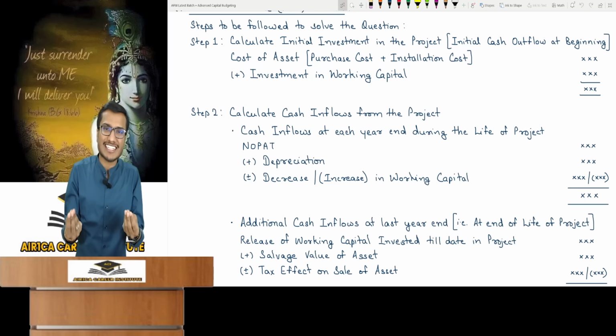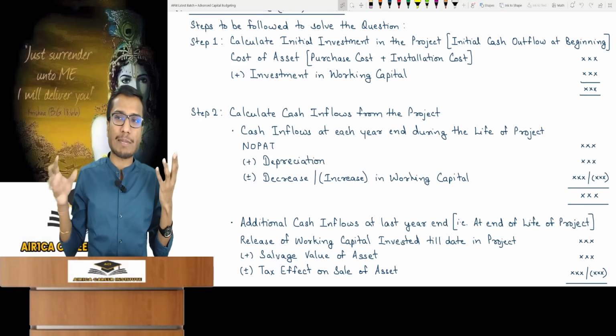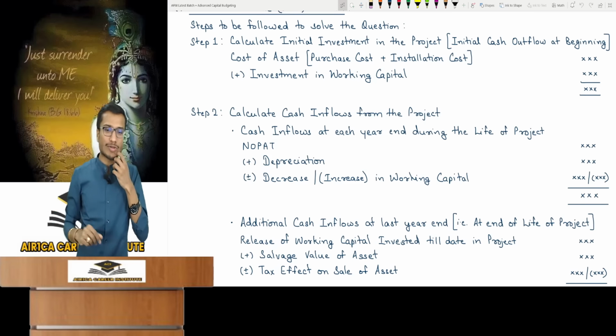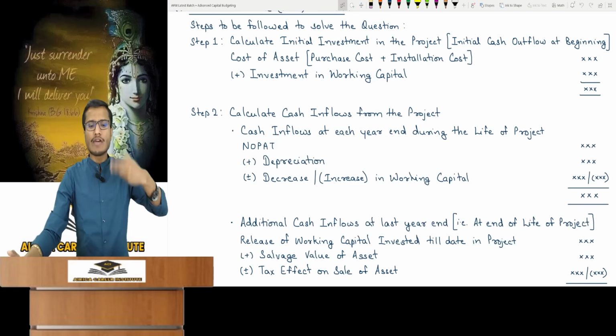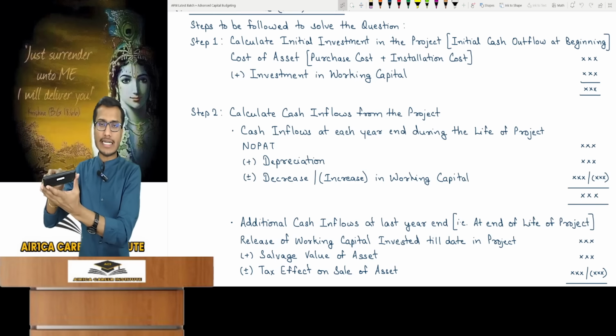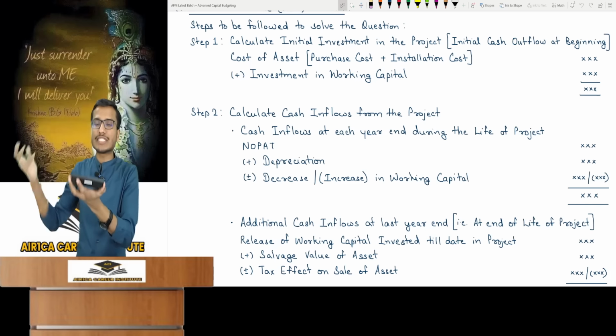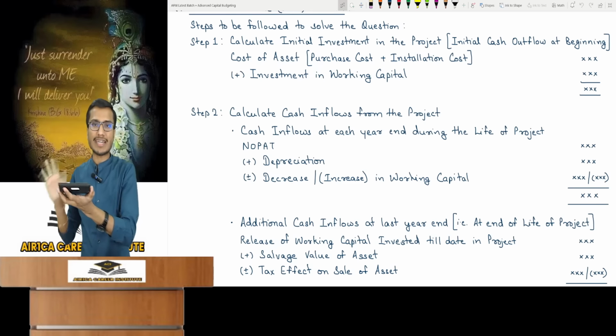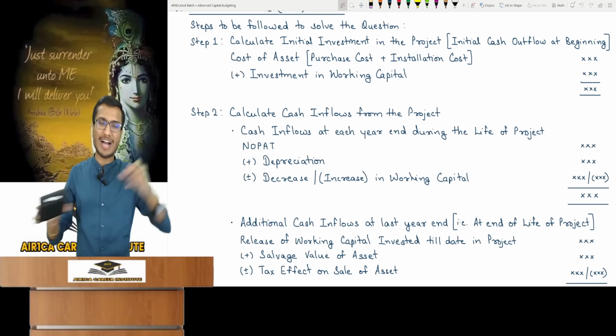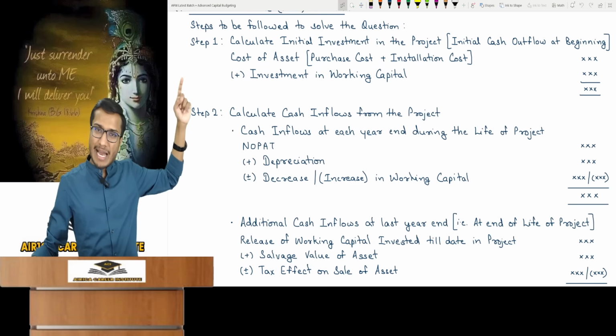So what did you spend? What was your investment at time 0? The asset's cost, the asset amount, purchase cost plus installation cost. For example, suppose I bought the asset for 90,000. Its installation was special, needing 10,000 to be done by someone else, making the total expense 1 lakh, and you will take the entire amount. You have to take this.